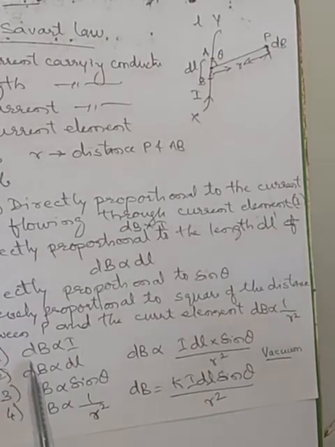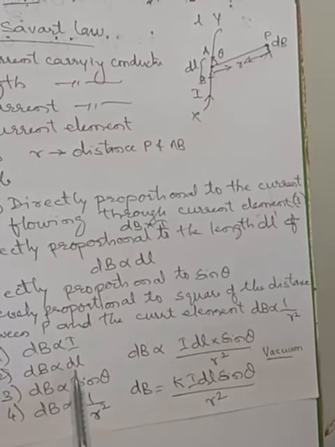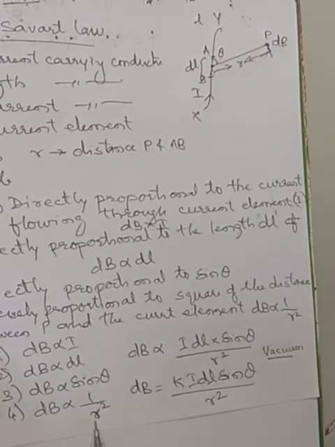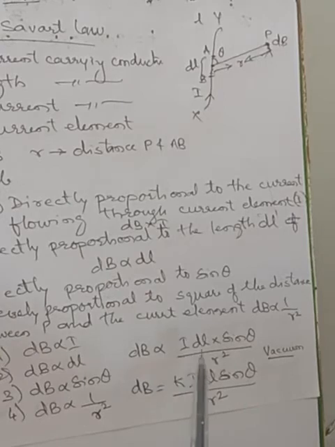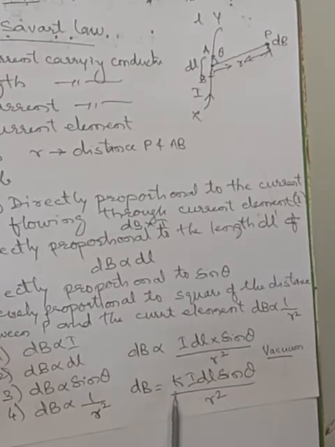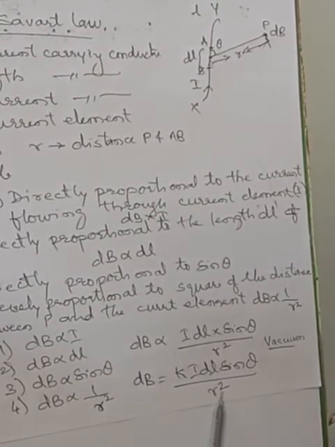So first states that dB is proportional to I. Second, dB is proportional to dl. dB is proportional to sine theta. dB is inversely proportional to R square. So if we combine all this, dB is proportional to I dl sine theta by R square. So the proportionality constant is K: dB is K I dl sine theta by R square.